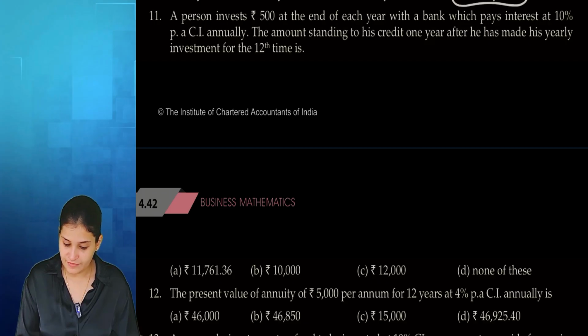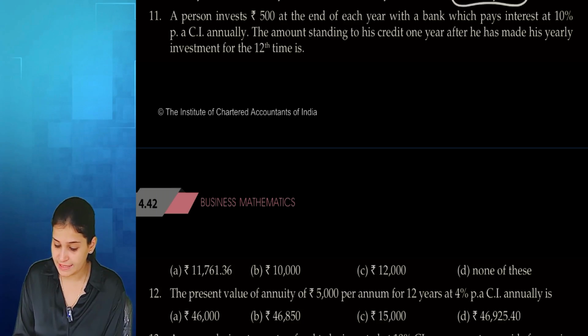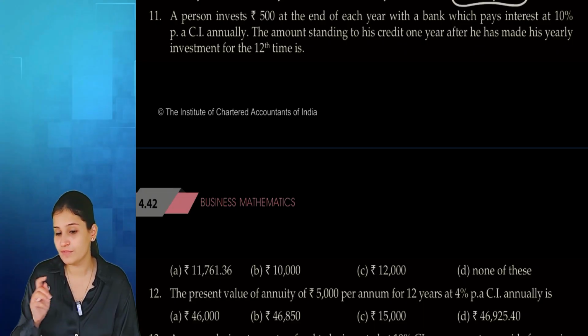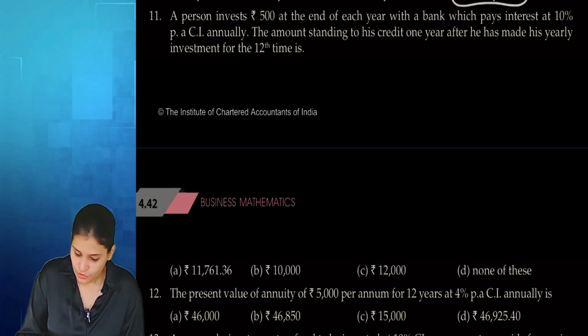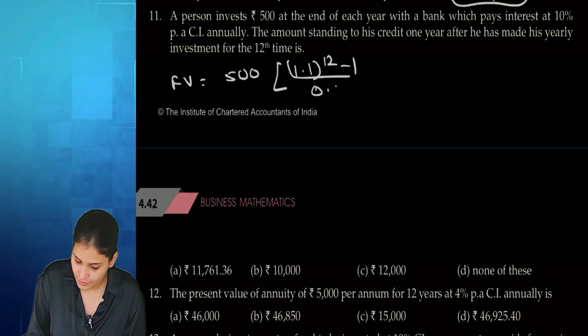A person invests rupees 500 at the end of each year with a bank which pays interest at 10% per annum compound interest annually. The amount standing to his credit 1 year after he has made his yearly investment for the 12th time. So first, for the first 12 years, we'll find out the future value and then on that we will add 1 more year's interest. So first future value for 12 years: 500, 1.1 to the power 12 minus 1 upon 0.1.